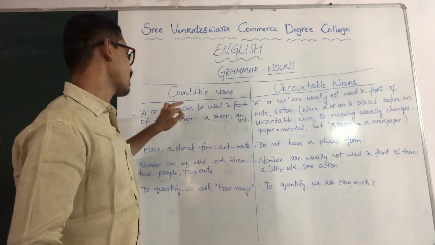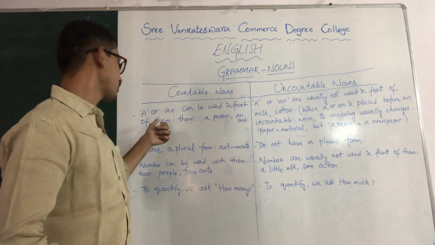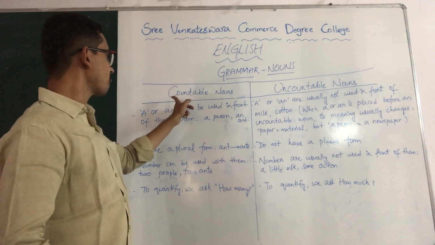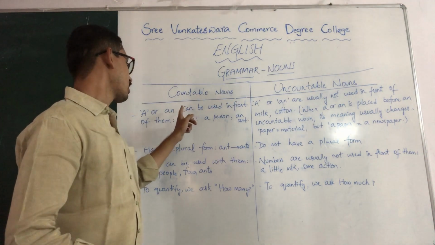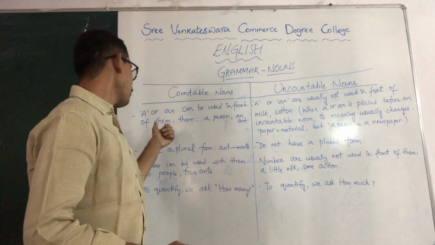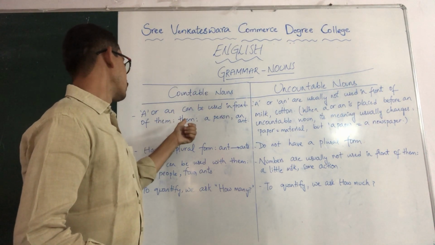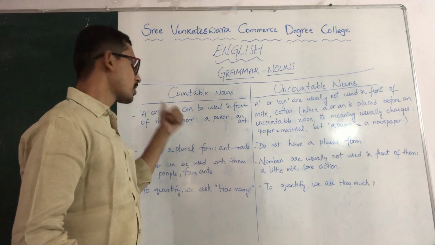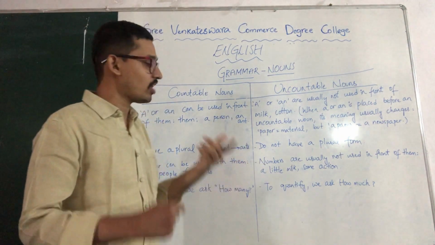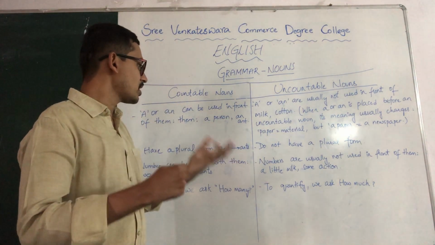A or an can be used in front of them, meaning in front of countable nouns. A and an are used in front of countable nouns. A person, an ant. Persons can be counted, right? 1 person, 2 persons, 3 persons.